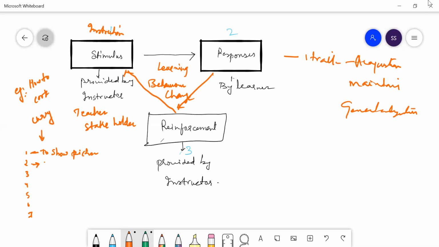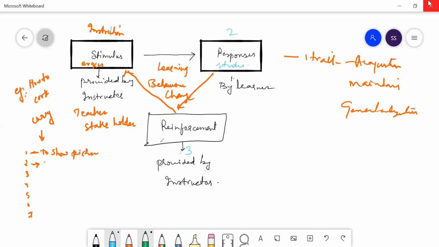See, stimulus here is nothing but an event, things that evoke a specific reaction in an organism. It must evoke. Evoke means it must give some trigger. It must trigger the organism. Organism means student. So when you evoke a student, 100% he will give some responses, right? The reaction.